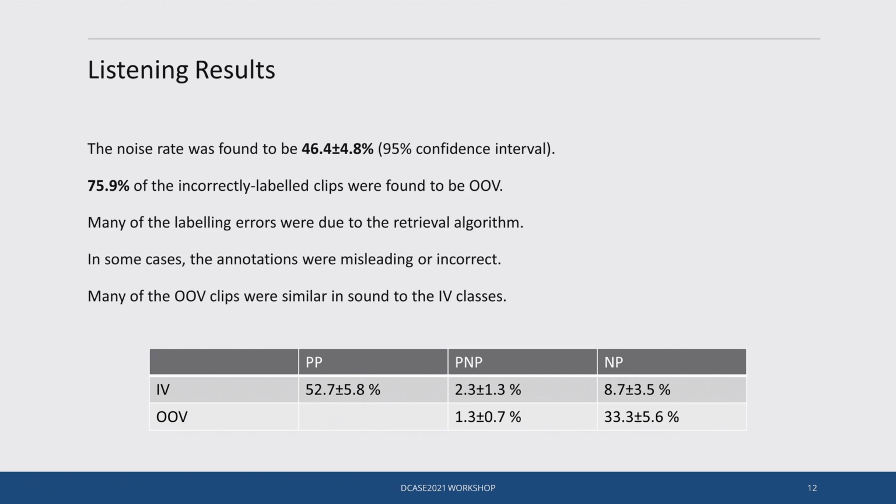When we looked at the cause for the labeling errors, many were found to be due to the retrieval algorithm. Some were simple mistakes, while others required understanding the context of the metadata, which a keyword-based retrieval algorithm is unable to do. In some cases, the annotations were misleading or incorrect. We also found that many of the out-of-vocabulary clips were quite similar in sound to the in-vocabulary classes.